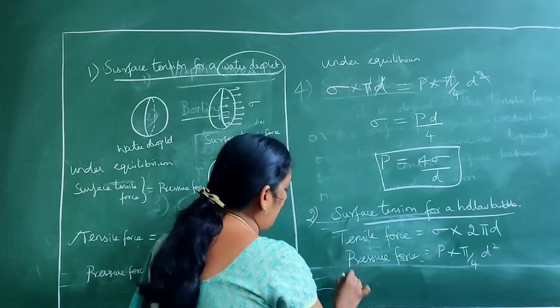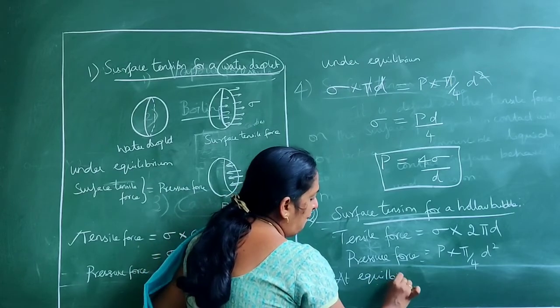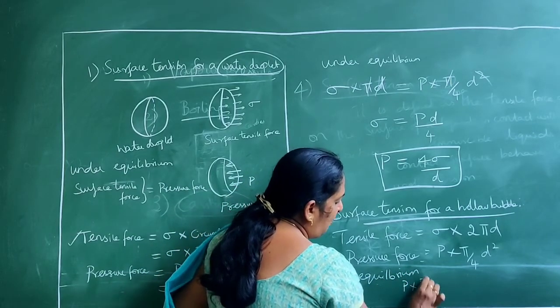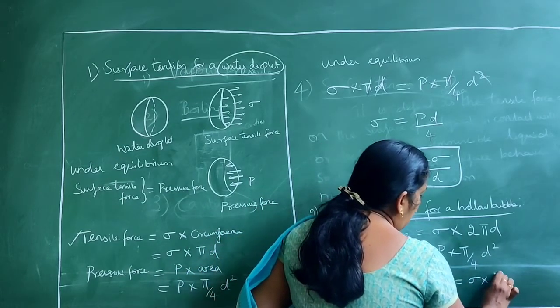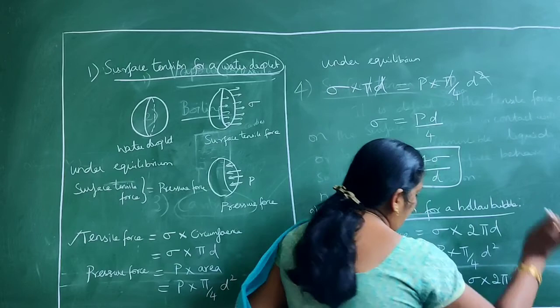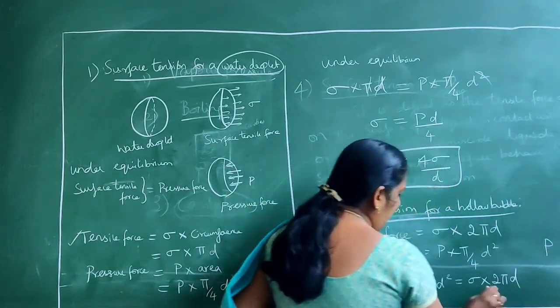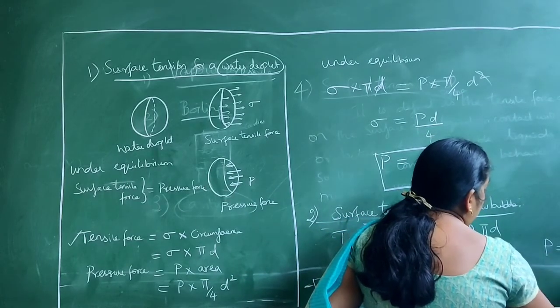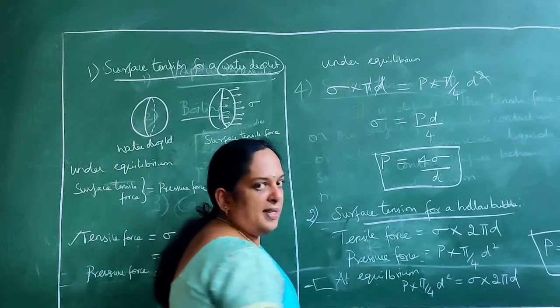Alright. So our equilibrium condition is the same in both cases. We write P into pi by 4 d square and equate it to sigma into 2 pi d. So what is P here? When you solve this, we will get P is equal to 8 sigma by d. So 4 into 2 is 8, that's all.